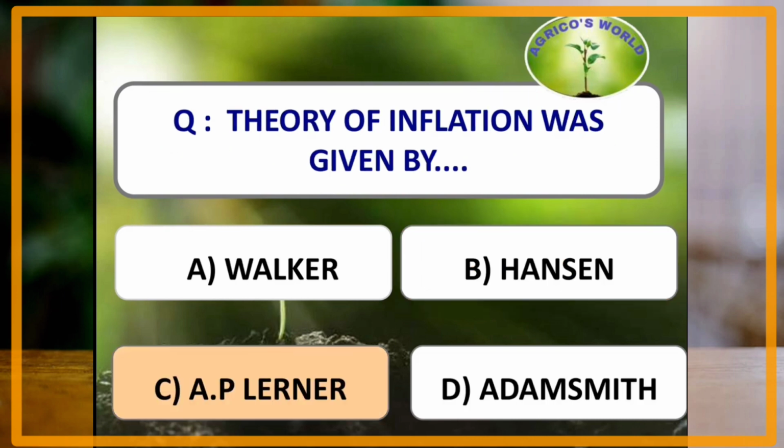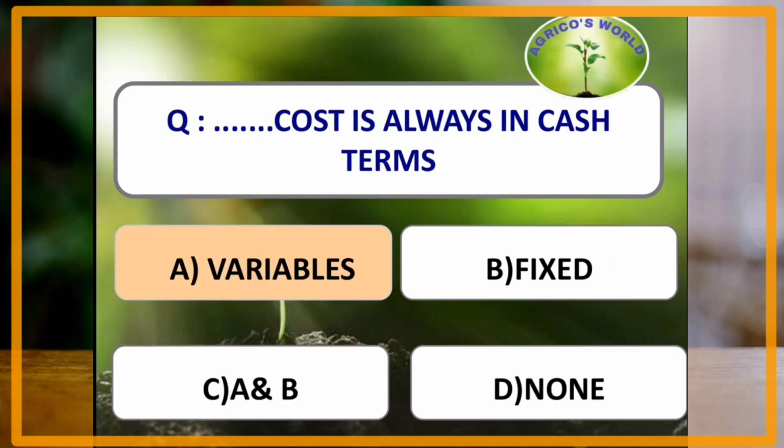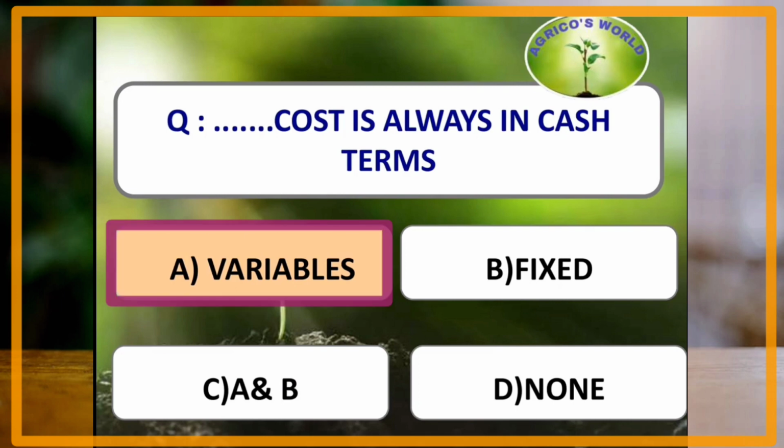Theory of inflation was given by which of the following scientists? The answer is A.P. Lerner. Which of the following cost is always in cash terms? The answer is variable. Variable cost is always in cash terms.